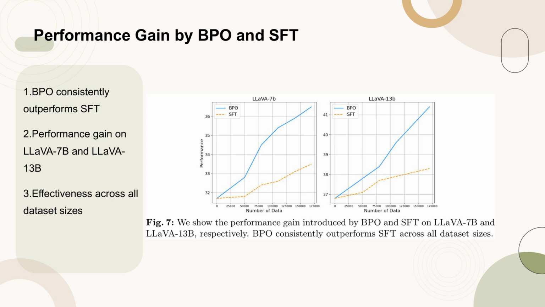The figure clearly shows that BPO consistently delivers superior performance compared to SFT across various dataset sizes. This consistent outperformance by BPO validates the superior sample efficiency of preference learning over SFT, highlighting the effectiveness of BPO in enhancing model performance.